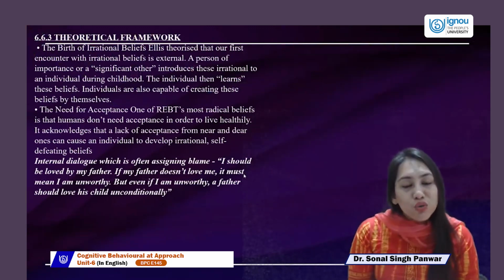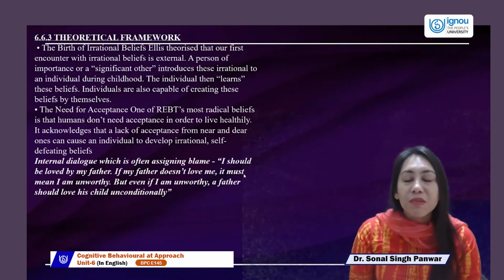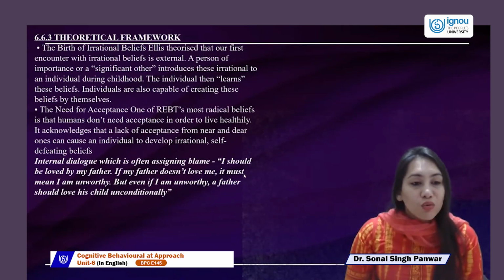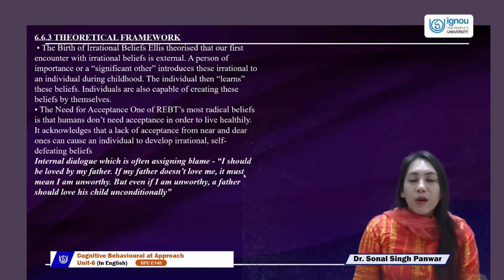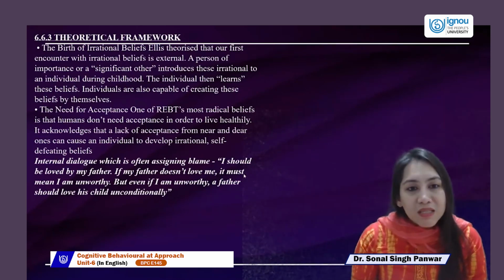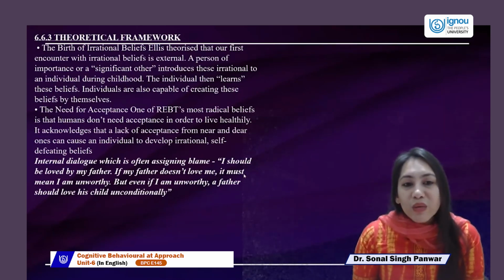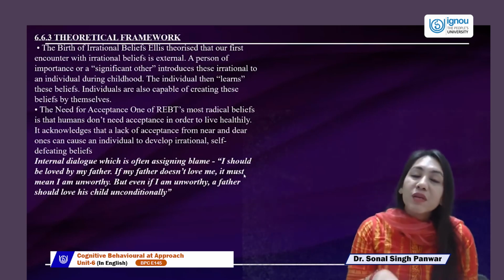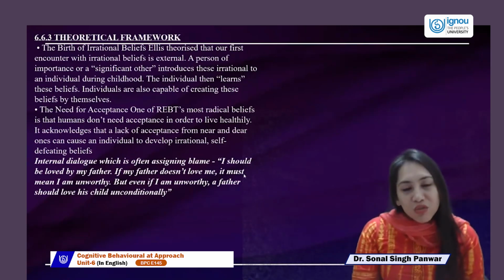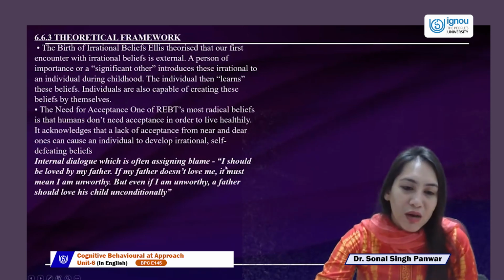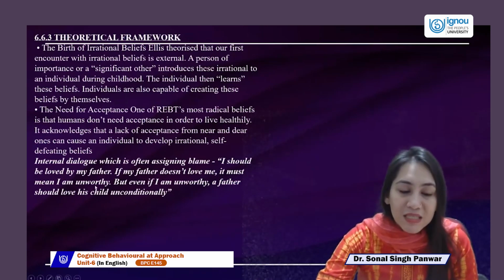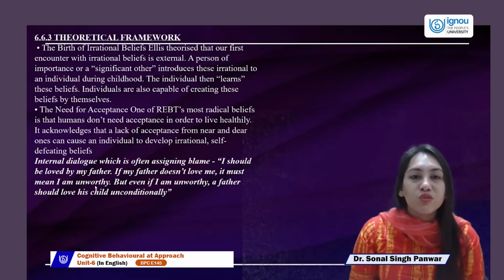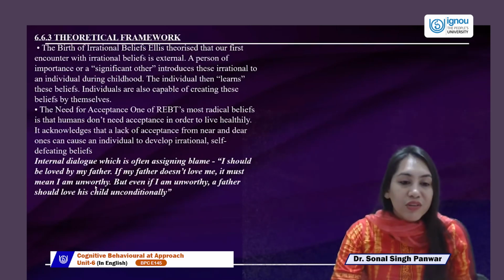So musts, shoulds, and oughts are a major feature of the internal dialogue we use to blame ourselves. So I must be called to this party. Why must? This is where we need to introspect, and introspection begins when we accept it. So this is a feature we highlighted: shoulds and musts. Remember, these are internal dialogues often used by children and by people relating to irrationality.